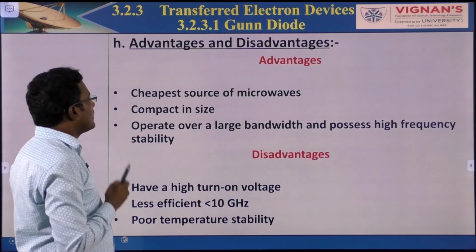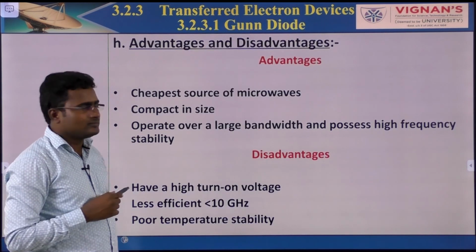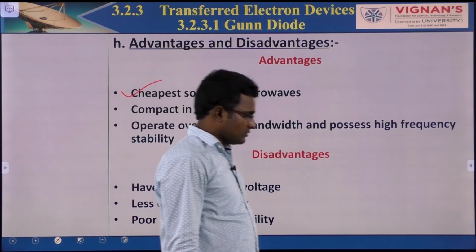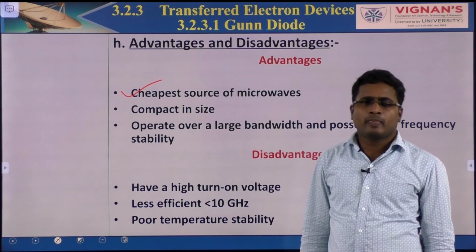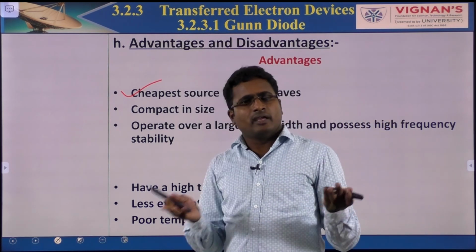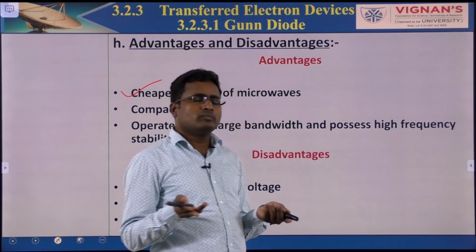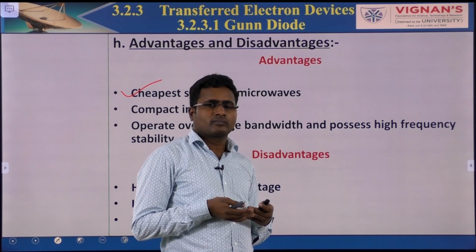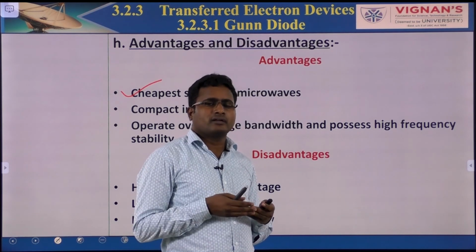Now coming to advantages and disadvantages. It is the cheapest source of microwaves. Very cheap, and it gives oscillations. Earlier we also had the traveling wave tube, reflex klystron, and magnetron.